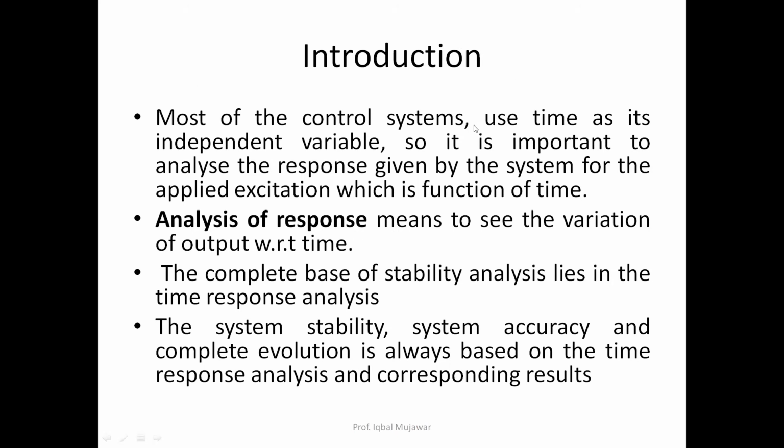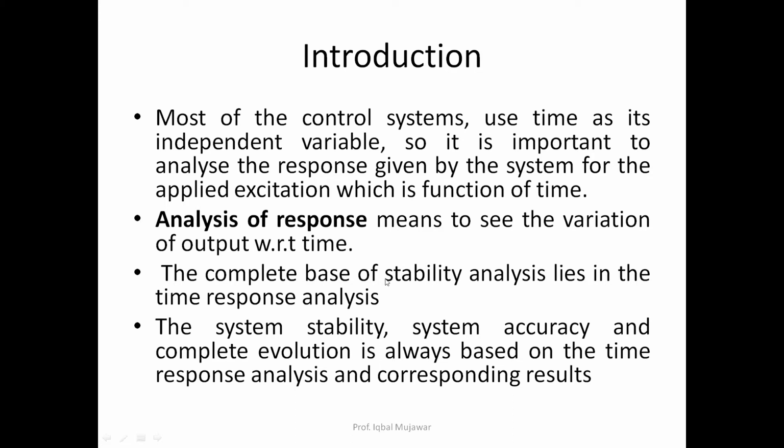Now most of the control systems use time as its independent variable. So it is important to analyze the response given by the system for the applied excitation, which is a function of time. Now analysis of response means what? To see the variation of output with respect to time. That is the meaning of analysis of response.